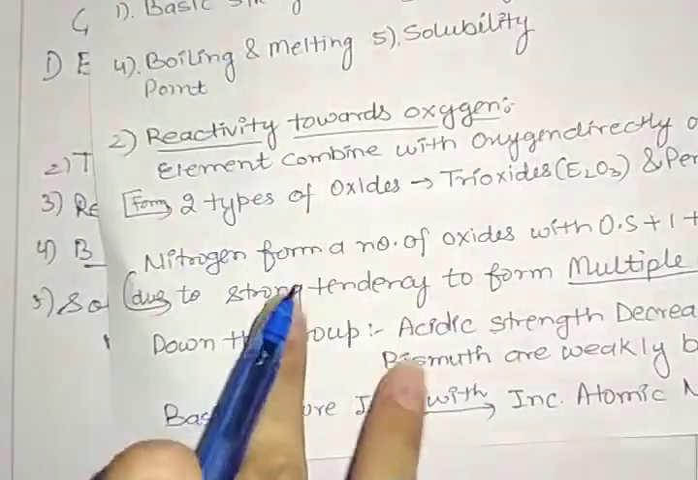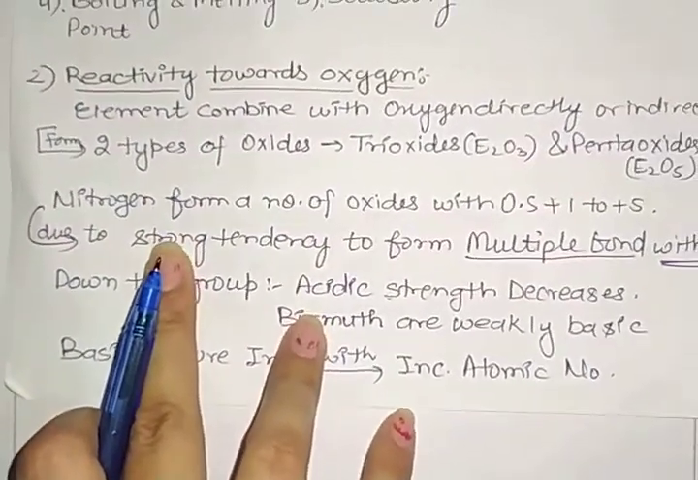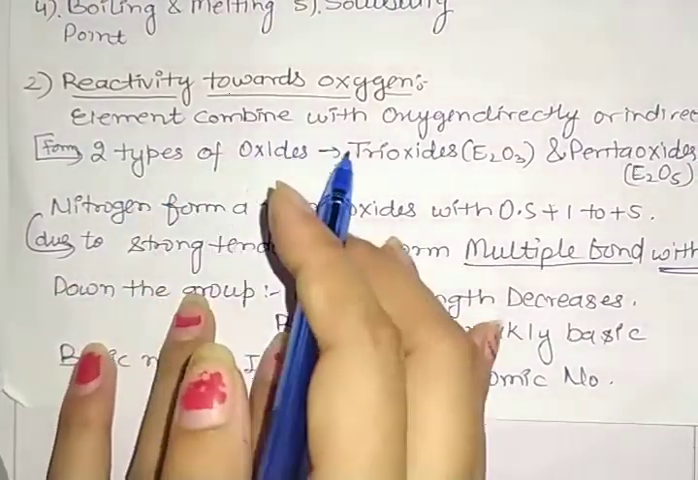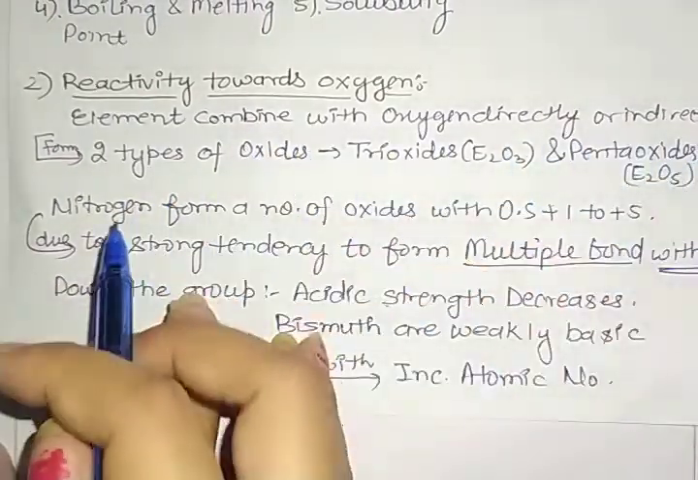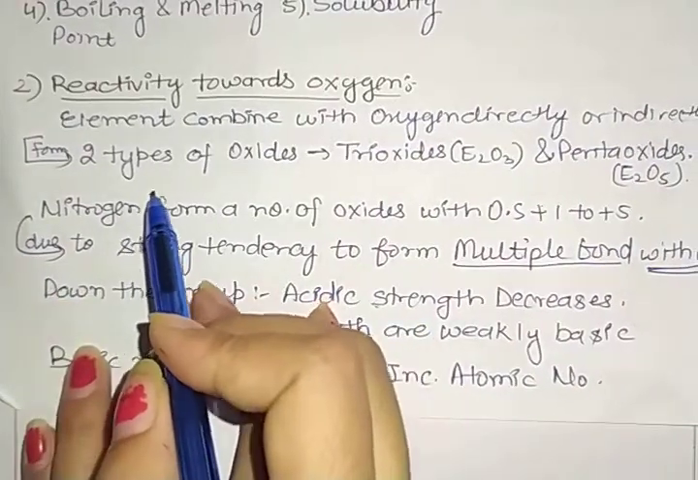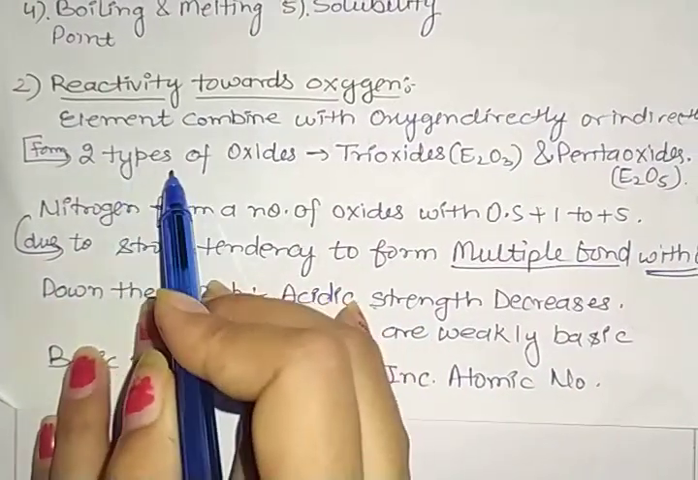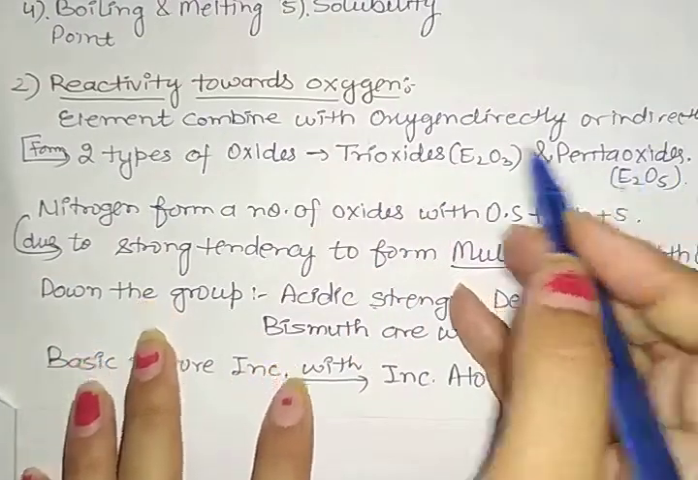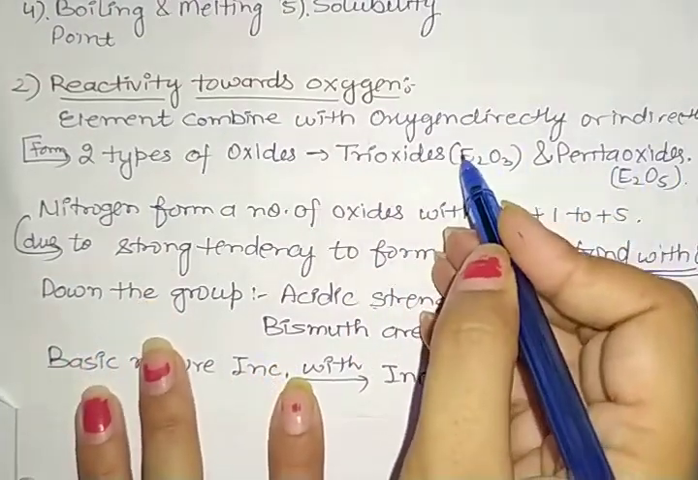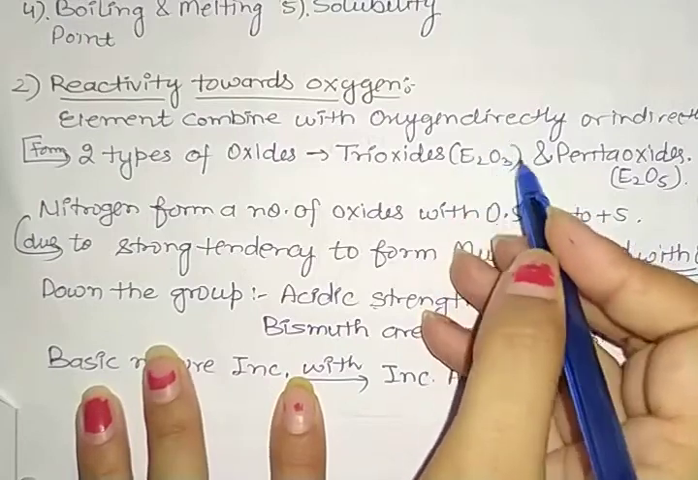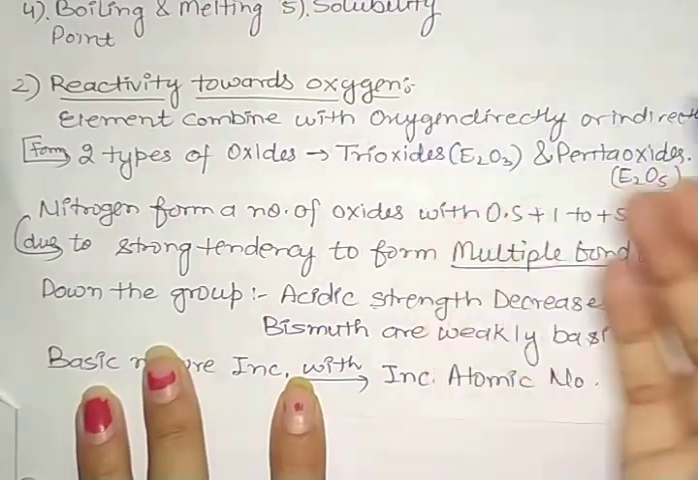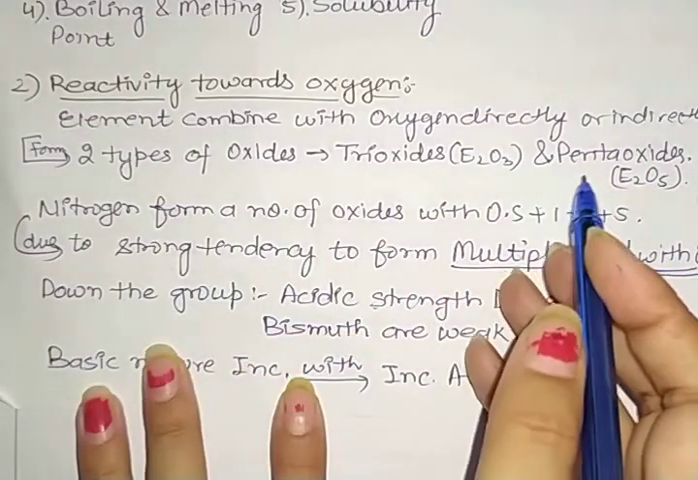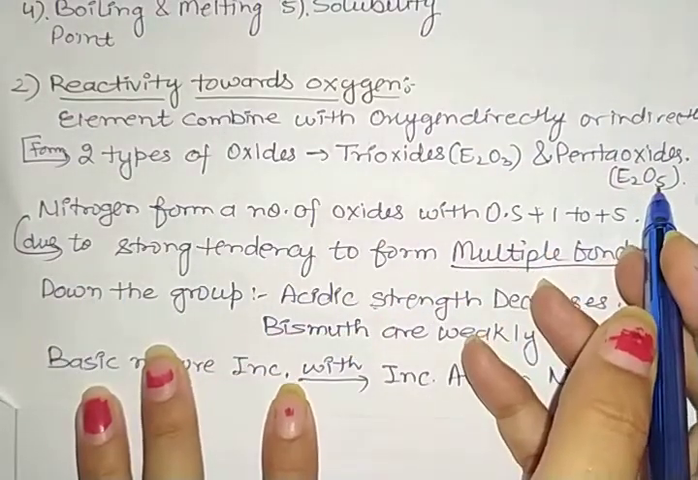Next is reactivity towards oxygen, the second point. These elements combine with oxygen, whether directly or indirectly, in two types: trioxides or pentoxides. Clear? Trioxide, as I'm writing here, is E2O3, which means three oxygens, where E is an element like nitrogen, phosphorus, etc. Similarly, pentoxides have five oxygens.